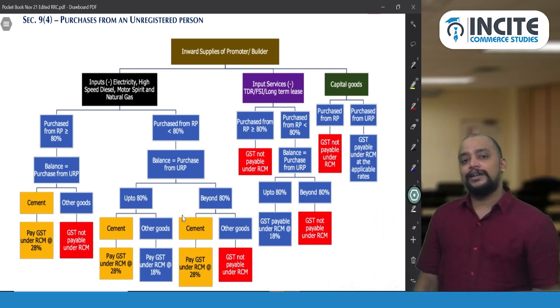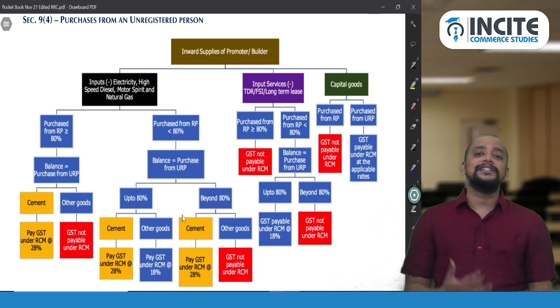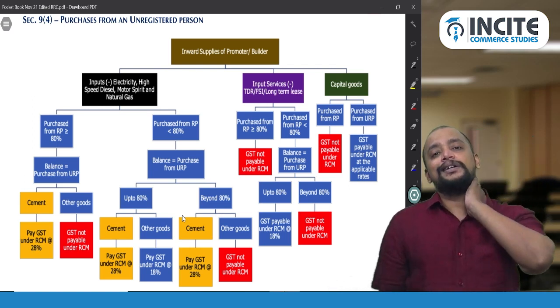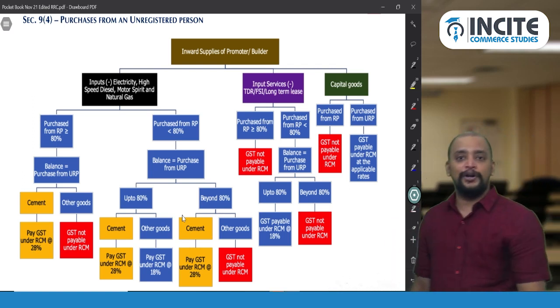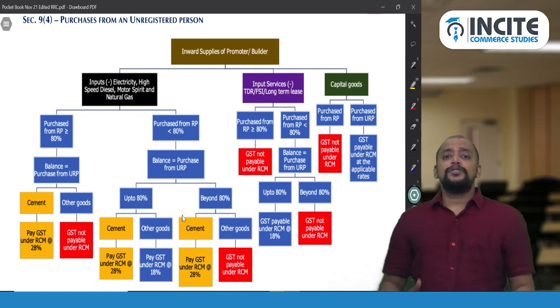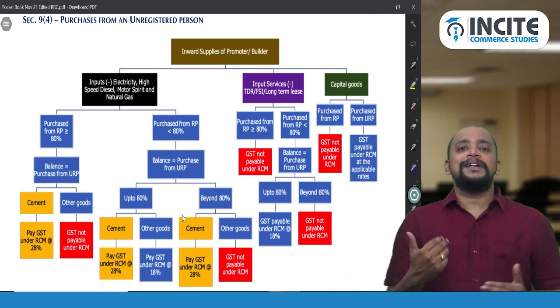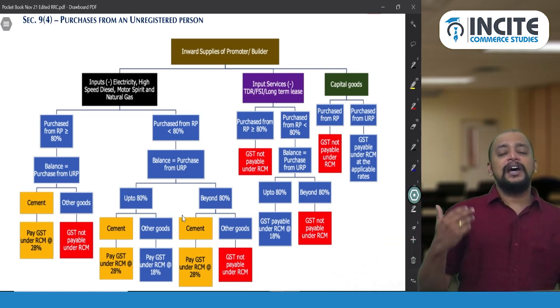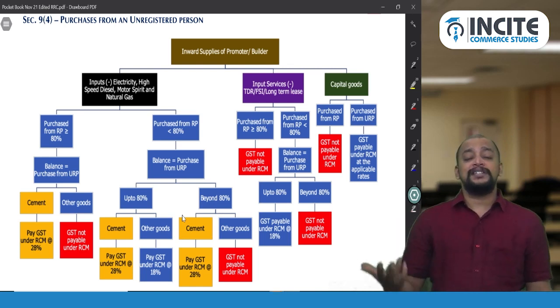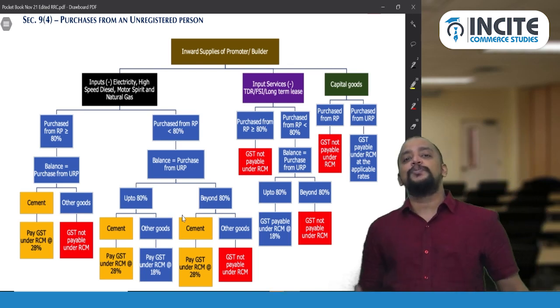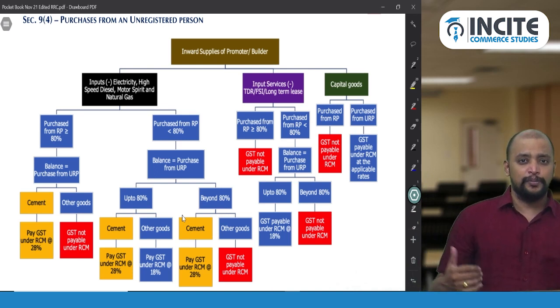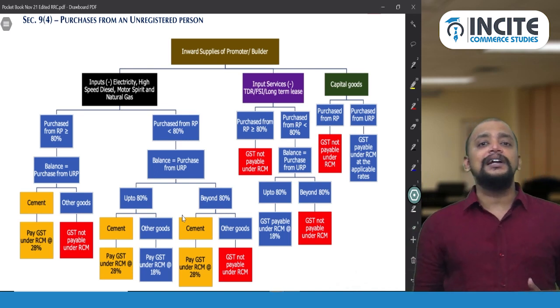So first of all, section 9 subsection 4 is applicable in case of residential projects, basically where the tax rate is 1.5% or 7.5%. And why do they need to pay GST under RCM on this inward supply? Because they are liable to pay tax at 1.5%, 7.5% without ITC, which means that when they pay GST at the rate of 1.5, 7.5, they cannot take ITC on their inward supply.